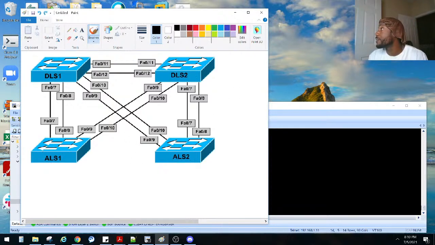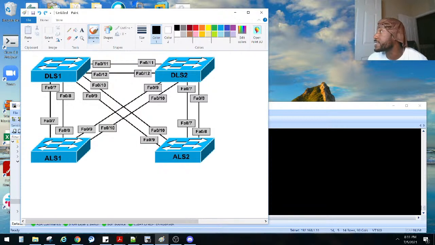Task number 1 for this lab. The focus of this lab is to understand EtherChannel, LACP, and PAgP, which we just discussed, and multiple spanning tree. I don't think I discussed that in full detail, but that's what the study guide is for. Maybe I'll try to do a deeper explanation before we jump into the next lab, maybe tomorrow or something. But task 1 is to disable VTP on all switches.